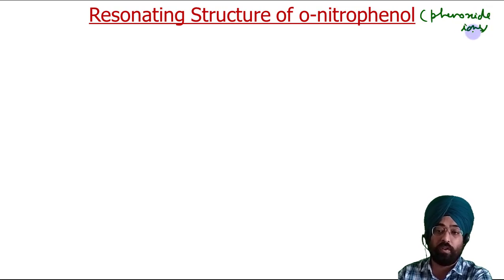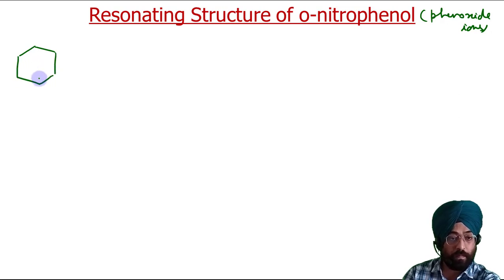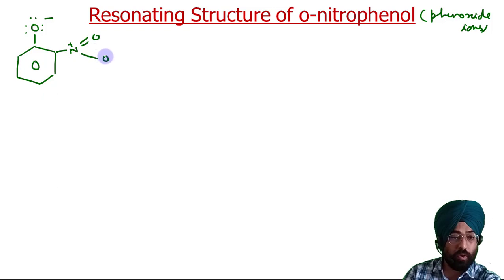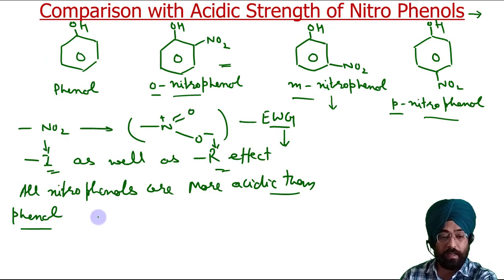So the orthonitro phenoxide ion, because the acidity depends upon the stability of this phenoxide ion. So that will be your phenoxide ion and N positive double bond O, O negative. This is your orthonitro phenoxide ion.